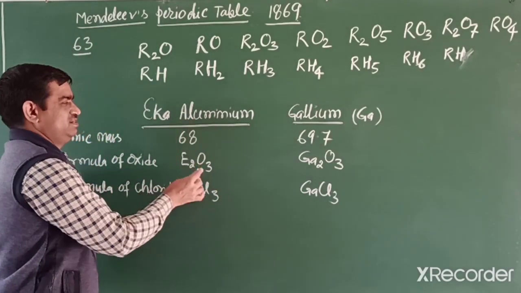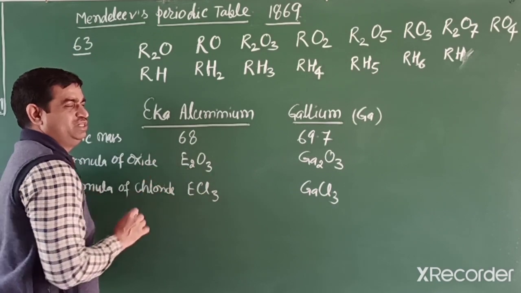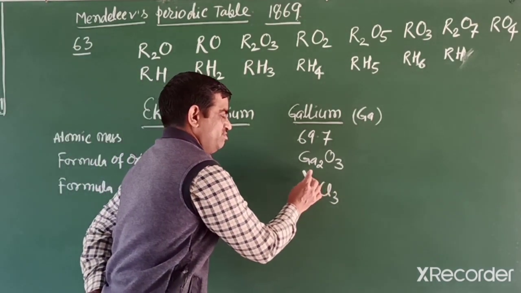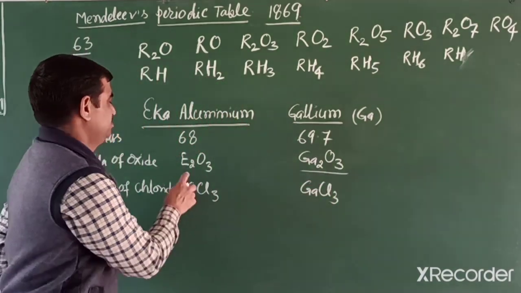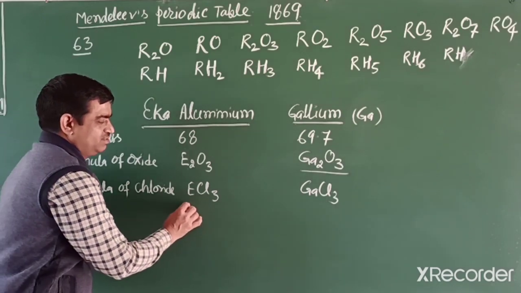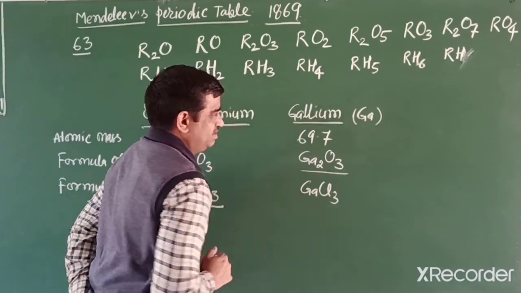And Mendeleev's formula of oxide is E2O3. E means that element, and now this formula was also found similar in gallium oxide, Ga2O3. It means that was also correct. Another formula, with chlorides, ECl3, and now GaCl3.